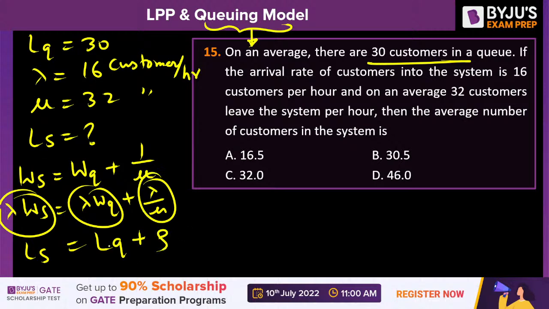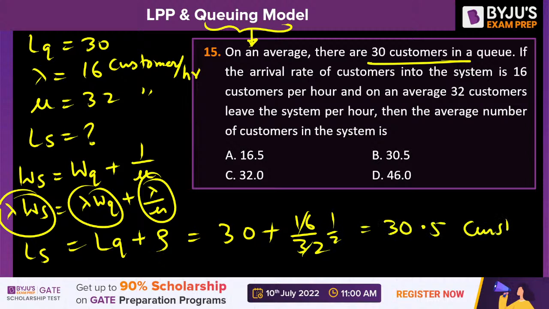If you want to find Ls, then Lq is given as 30, plus rho is lambda by mu, that is 16 by 32, which gives you 1 by 2. 30 plus 1 by 2, that is 30.5, is Ls. B is the correct answer. For this, B is the right answer.